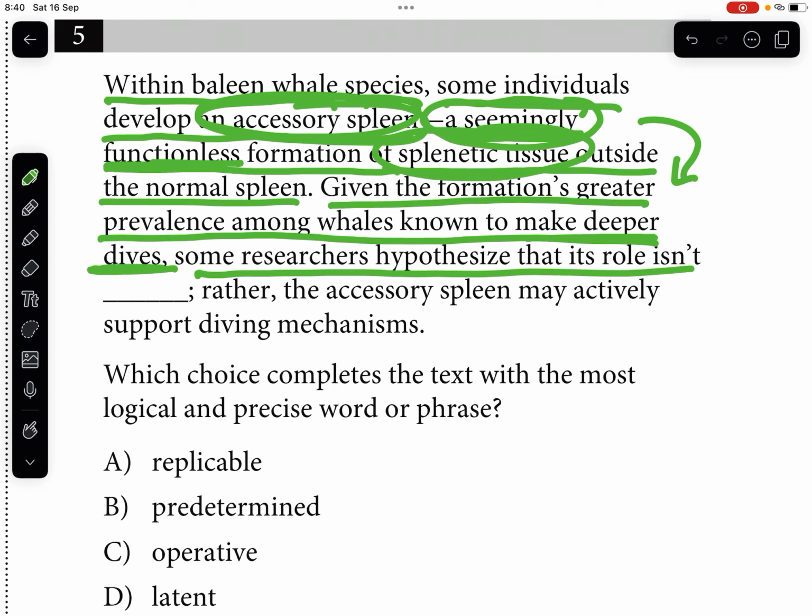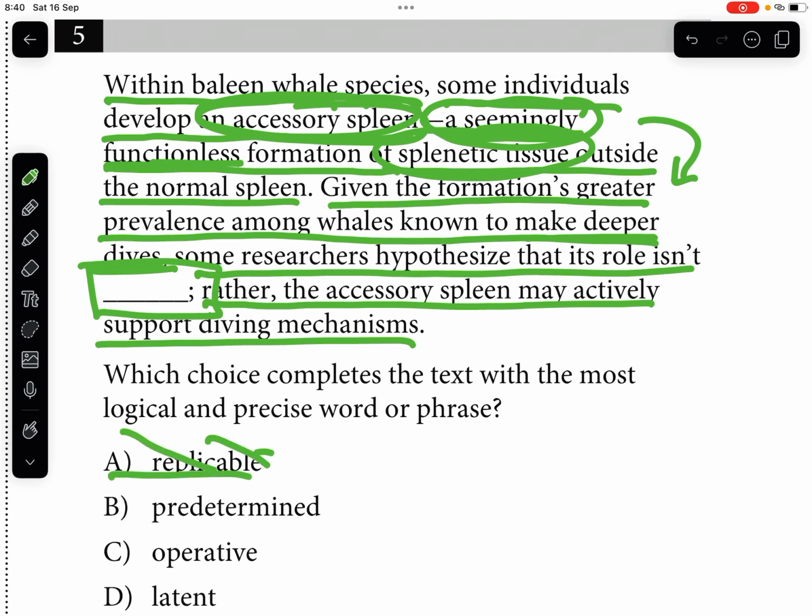In fact, it helps whales make deeper dives. Rather, the accessory spleen may actively support diving mechanisms, right? So we already know the word we're looking for, that it is not dormant. It is not inactive.